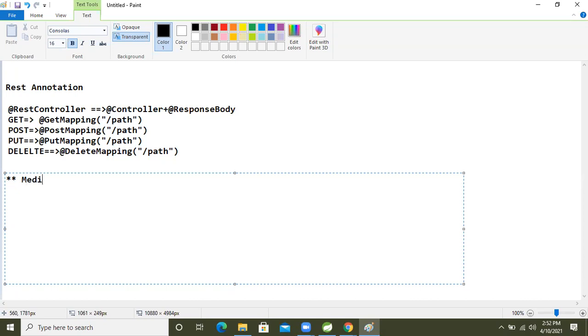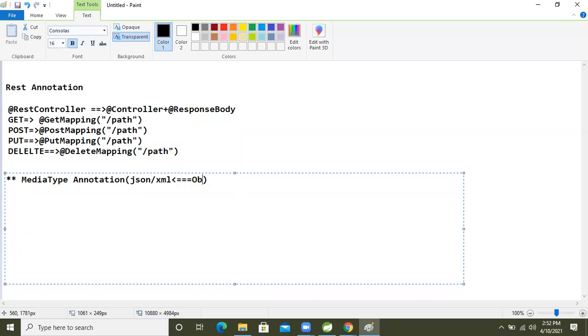Media type annotation. So what is the use of the media type annotation? To convert our data into JSON or XML, meaning our Java object.